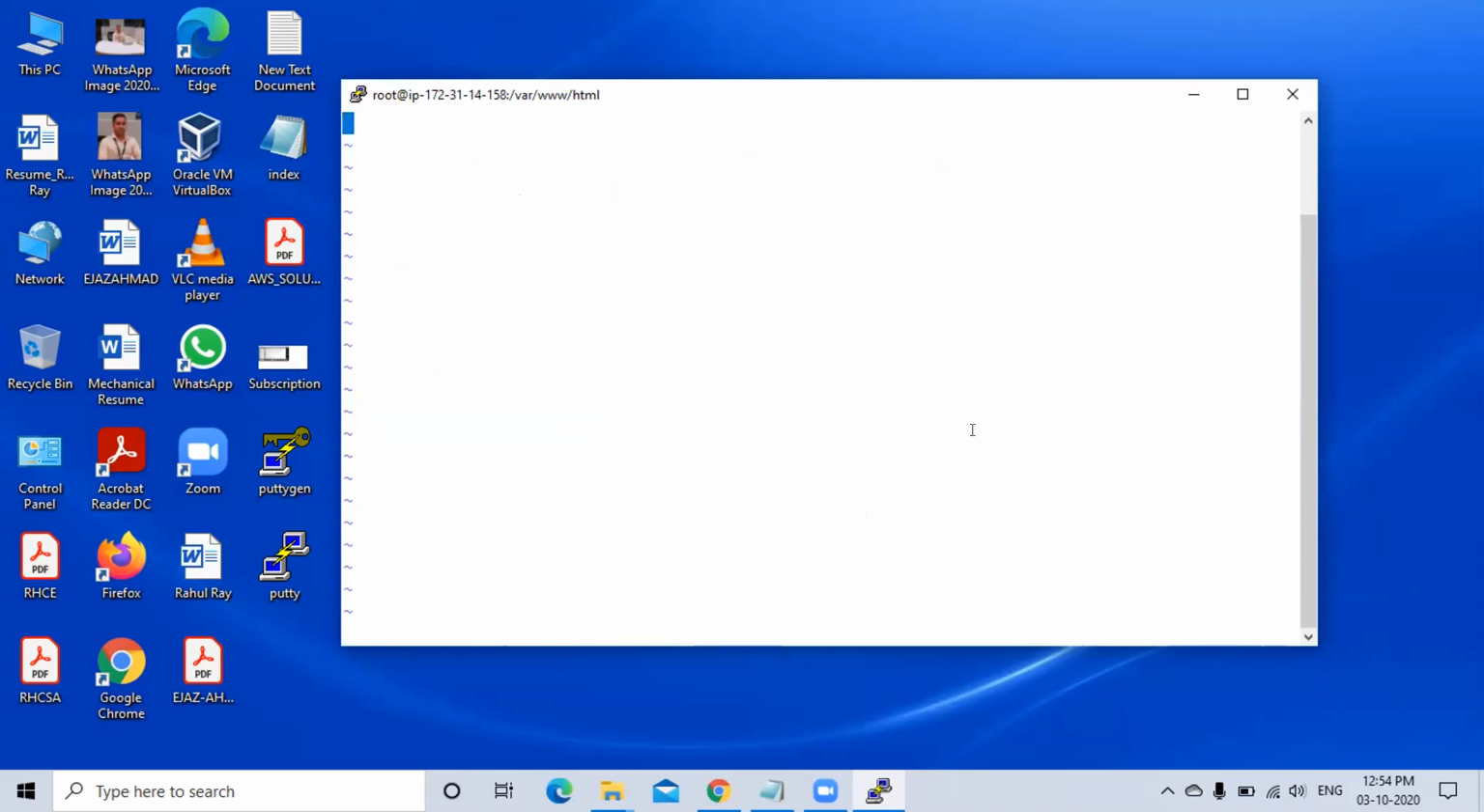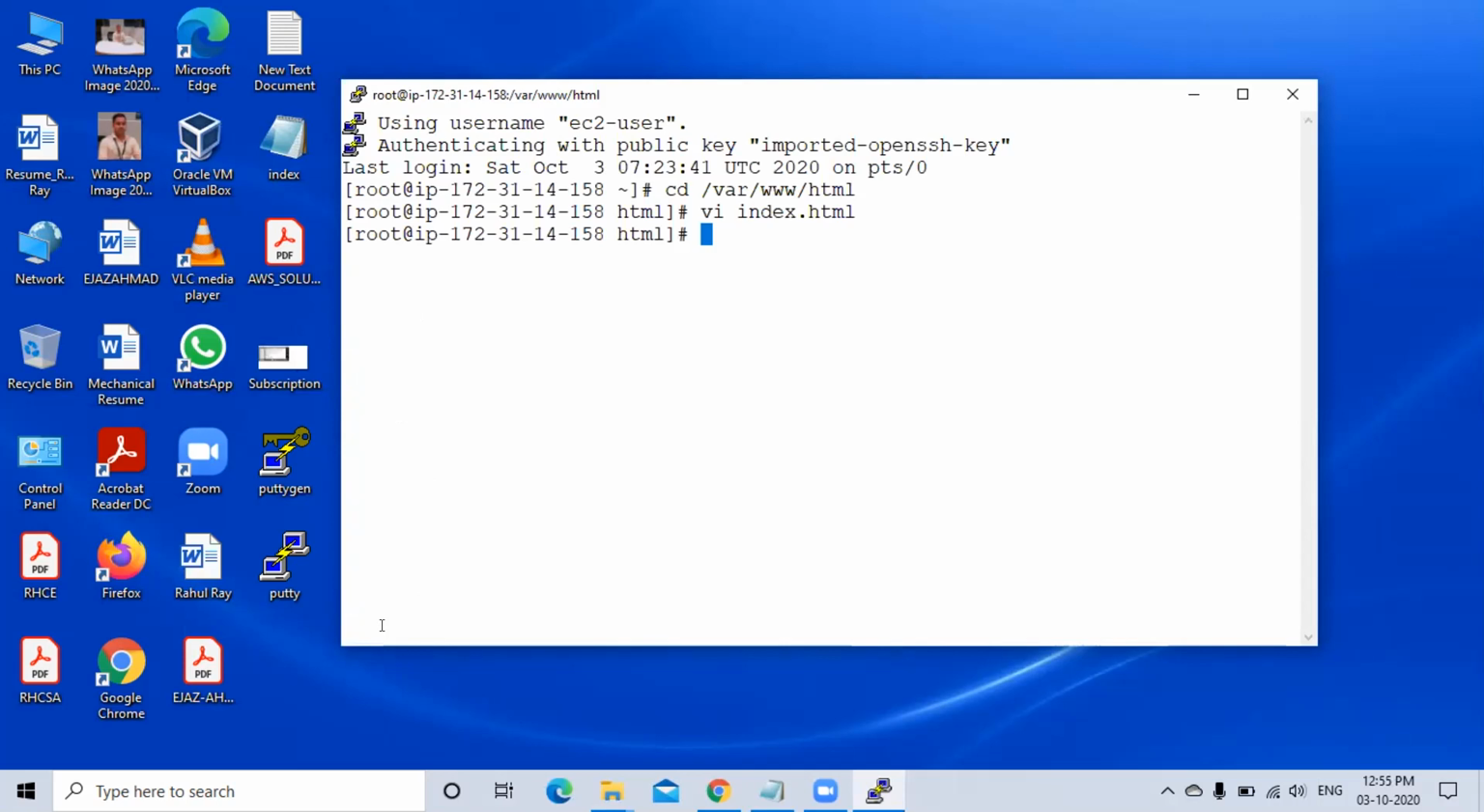Then I press i. Escape, insert, i. Now you just mention here something, whatever you wish. Just put your name. My website, my name is Rahul. Okay, save it. Escape, colon wq, enter.